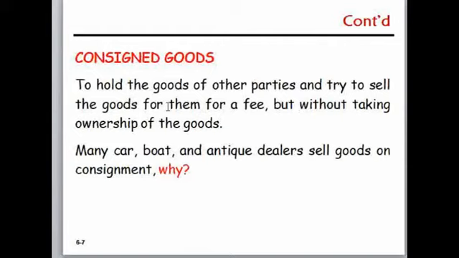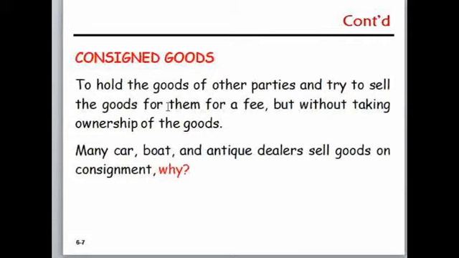The consignee holds the good of the other party and tries to sell it for a fee, a consignment fee, without taking over the ownership of the good.